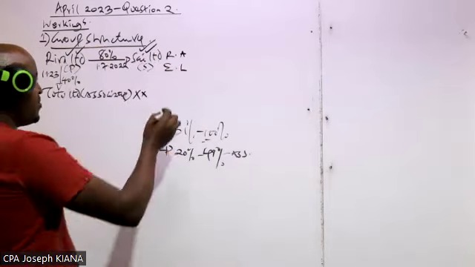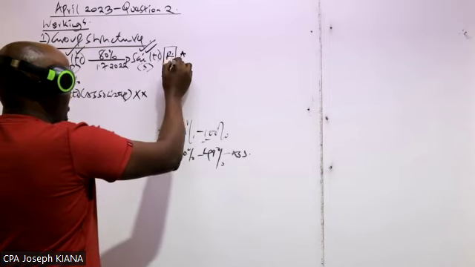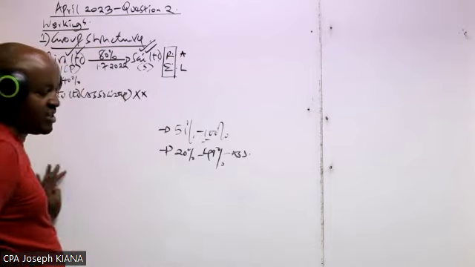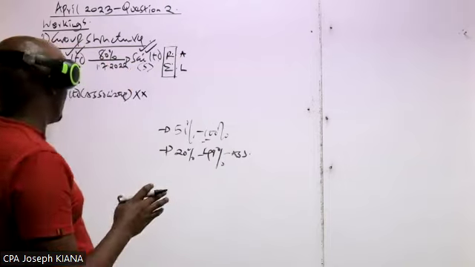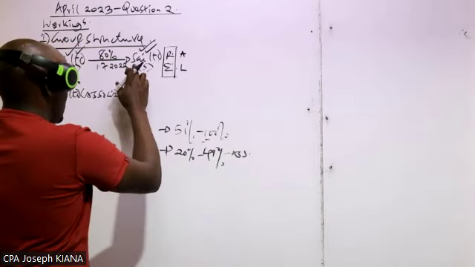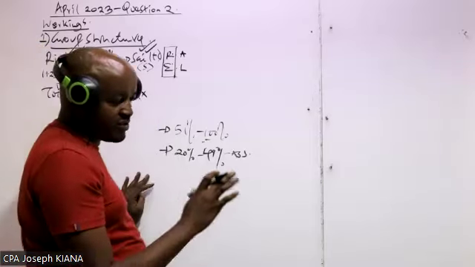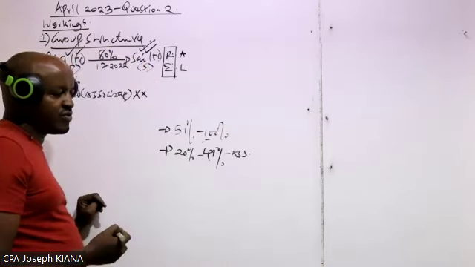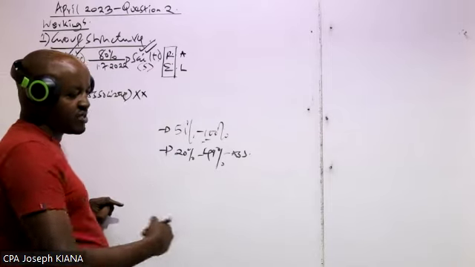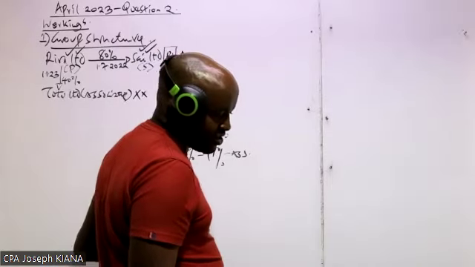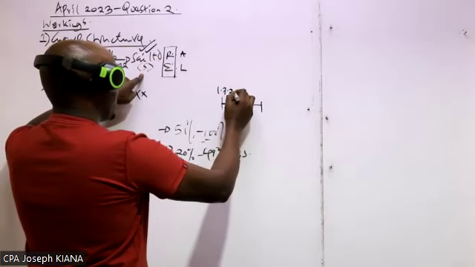But on the other hand, when preparing this consolidated income statement, where we are going to add the revenue and expenses of the parent and that of the subsidiary, you have to check when this subsidiary was acquired. Because if it was acquired during the current year, then you include the revenue and expenses of the subsidiary from the date it was acquired. You prorate that on a time basis. So you can see F was acquired on 1st July 2022.